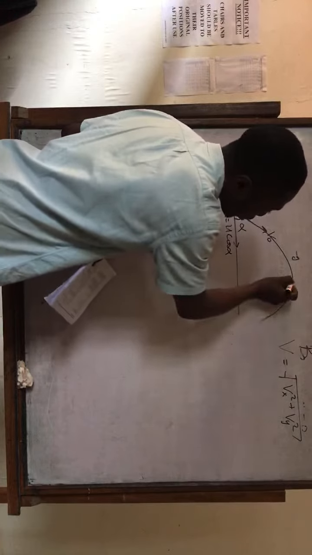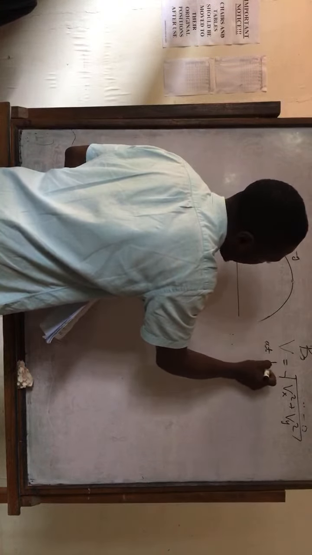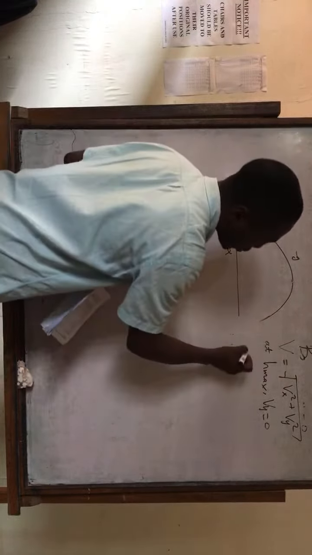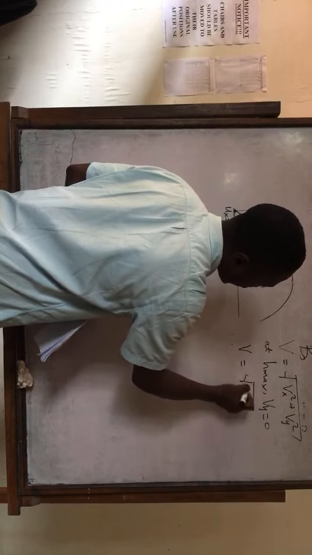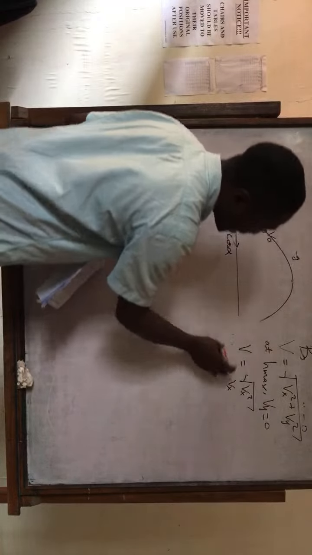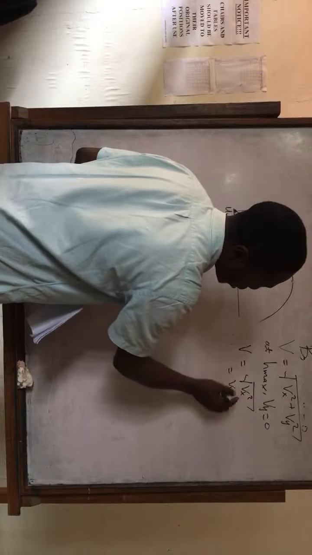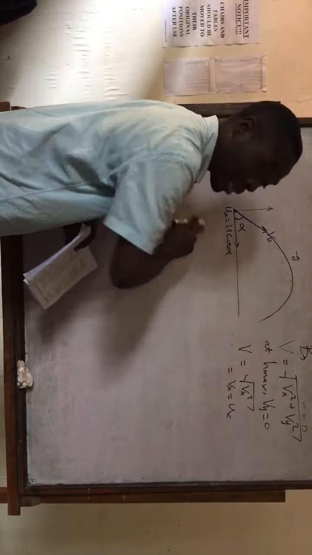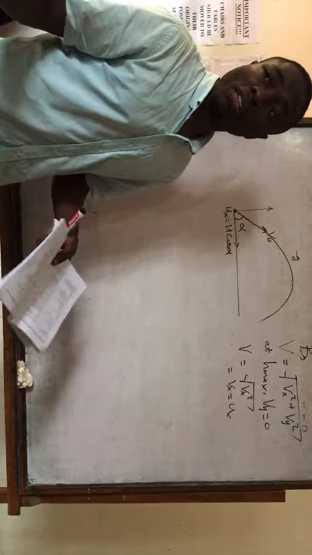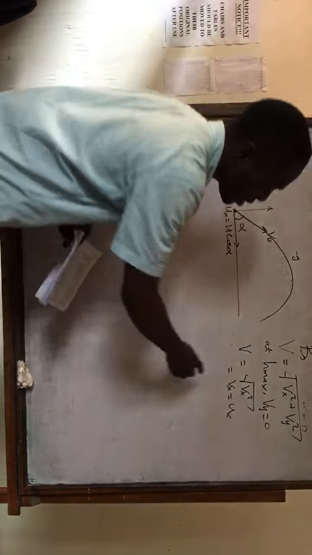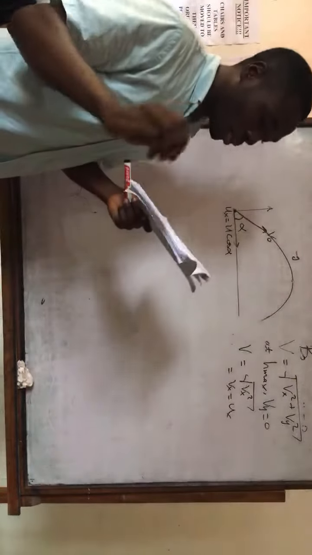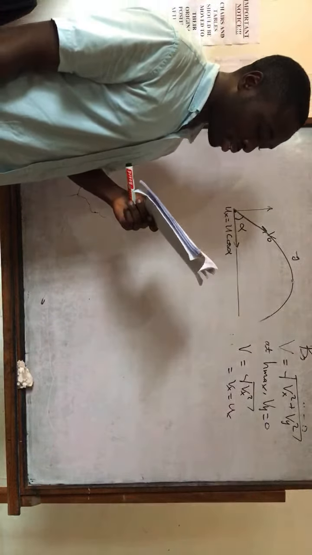At the top, at h max, Vy is equal to 0. And if Vy is equal to 0, it means that V becomes the square root of Vx squared, which is simply equal to Vx. And remember Vx is the same as Ux, because as I said, the horizontal velocity does not change, since there is no horizontal component of acceleration. So at this top, the speed is just the horizontal speed.